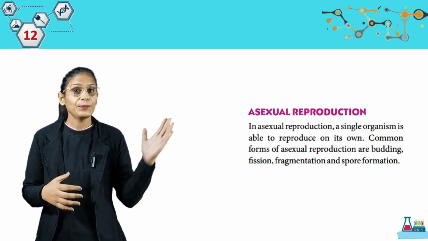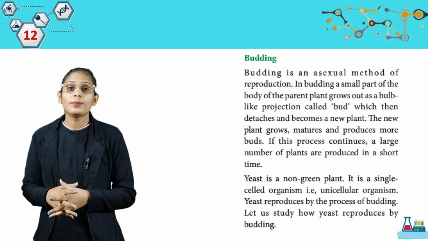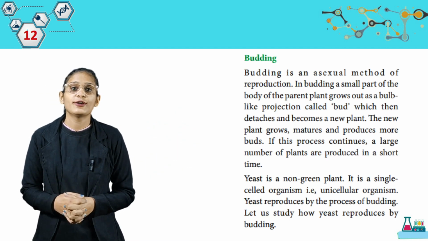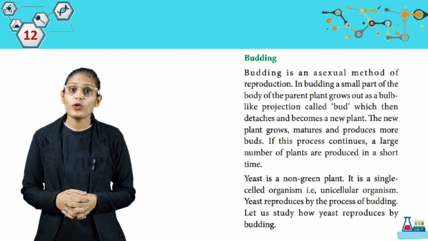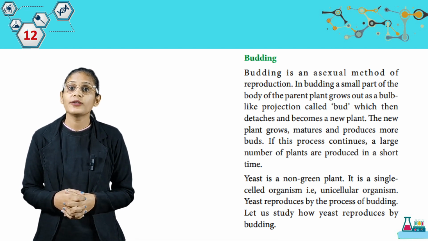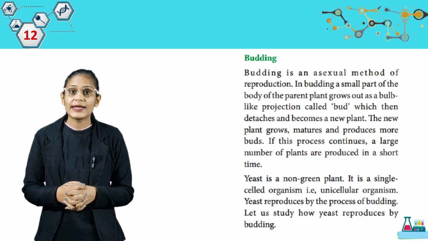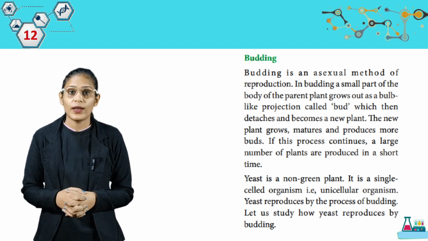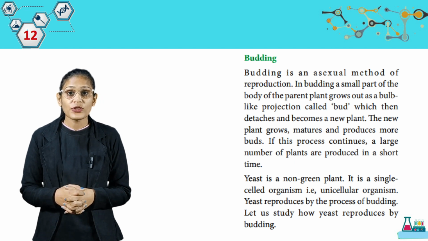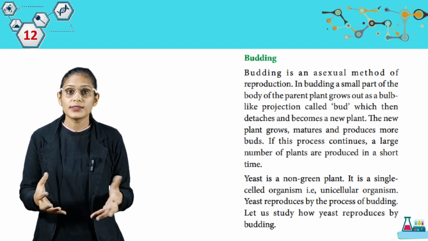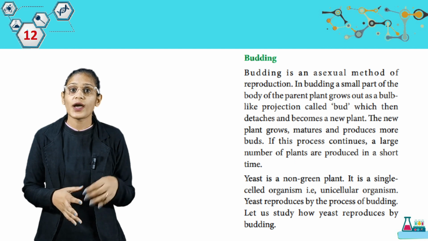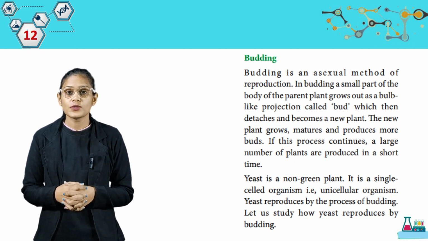Now we have budding. Look here students, budding is an asexual method of reproduction. In budding, a small part of the body of the parent plant grows out as a bulb-like projection called a bud, which then detaches and becomes a new plant. The new plant grows, matures and produces more buds. If this process continues, a large number of plants are produced in a short time.